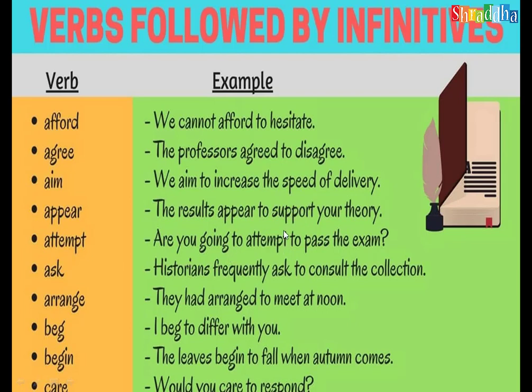Are you going to attempt? To attempt. To attempting, to attempted is wrong. So, are you going to attempt, to plus V1 form. Historians frequently ask to consult the collections. To consult, to plus V1. You see, all to forms take V1 only, to plus infinitive, that means base form. They had arranged to meet at noon. To meet, to plus meet, not met. If they had given it like "they had arranged to met," that means wrong. The V2 form is not correct with to.